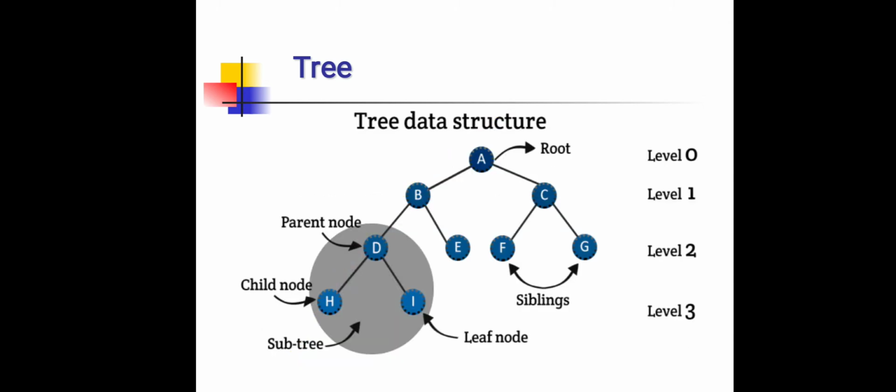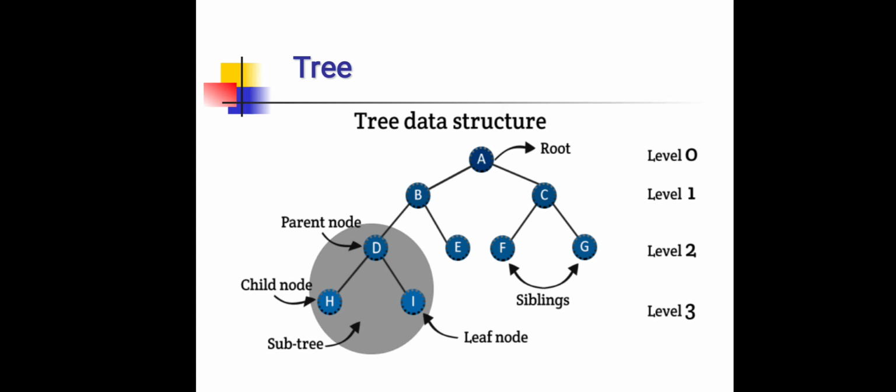This figure shows the tree data structure. In this picture, we can see that the topmost node A is called the root node. B and C are the child nodes of A. Also, D and E are the child nodes of B. And F and G are the child nodes of C. D is the parent node for both child nodes H and I. The small portion of tree including D, H and I is called a subtree.